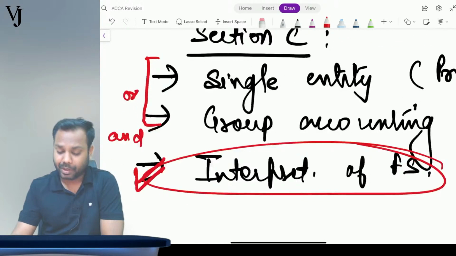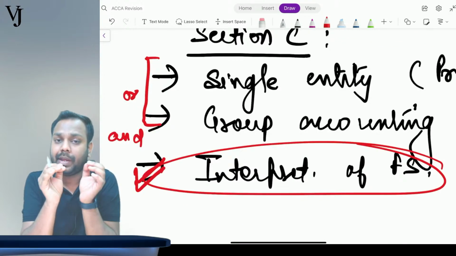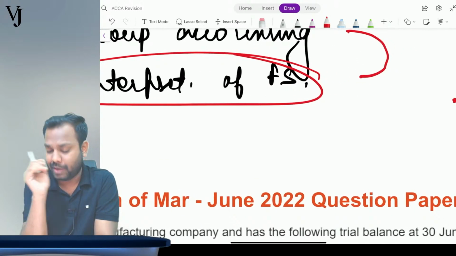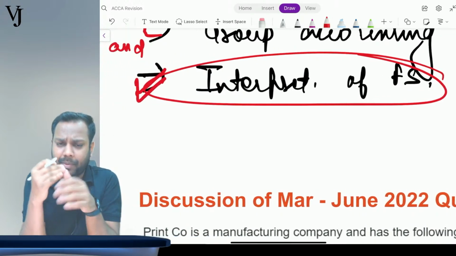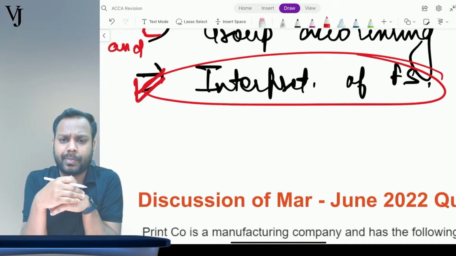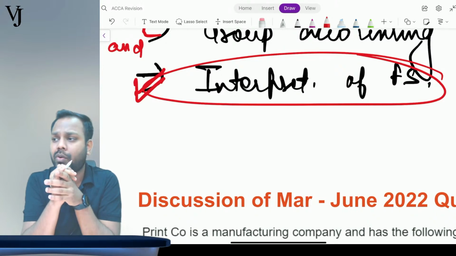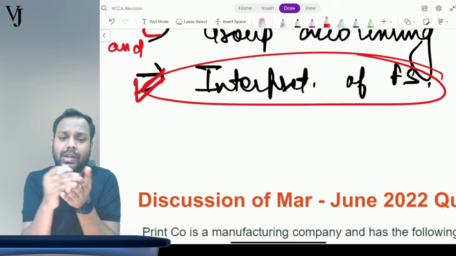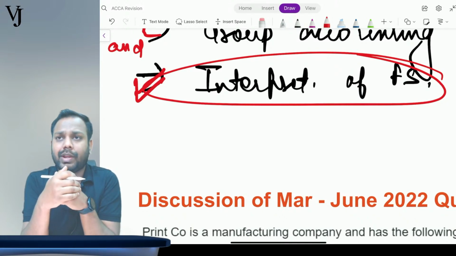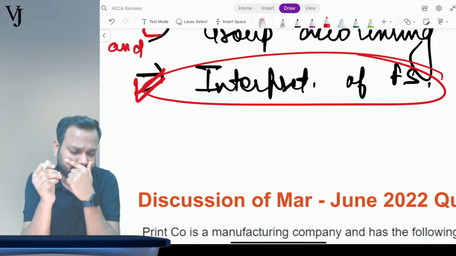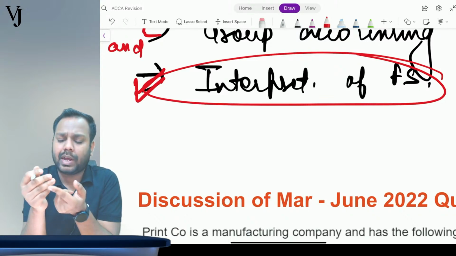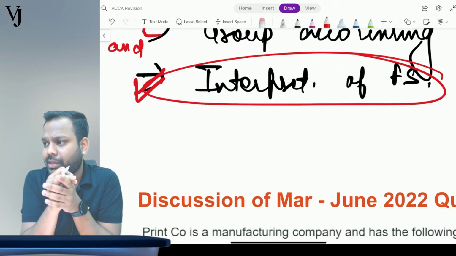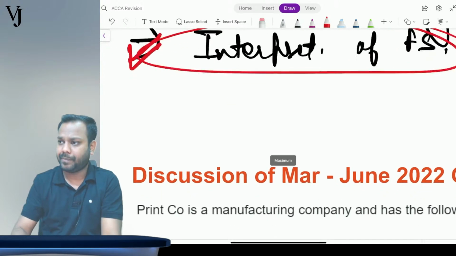Now guys, understand, though in this practice to pass session I'll be taking up one exam paper, the March June 2022 question paper, before I discuss it, I want to give you an understanding of how you should go ahead in the revision going forward. It's 26th today, and your exams will be held on 9th, so you have around 10 days. How you should manage your studies in these 10 days is the question.